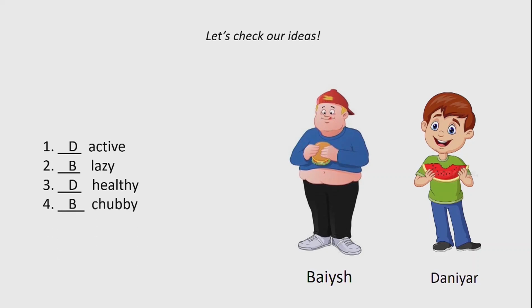Baish is chubby. By the way, do you know what it means, chubby? If someone's face is round, so it's chubby. If someone's face is oval, is it chubby? No, it isn't. If someone's face is round like a moon, is it chubby? Yes, it is. Repeat, chubby. Chubby. Once more, chubby. Okay, thank you.